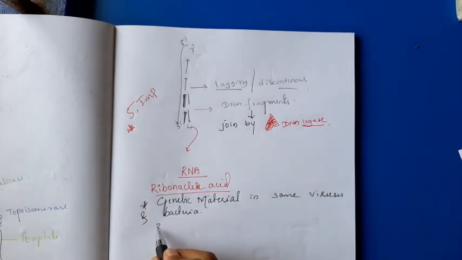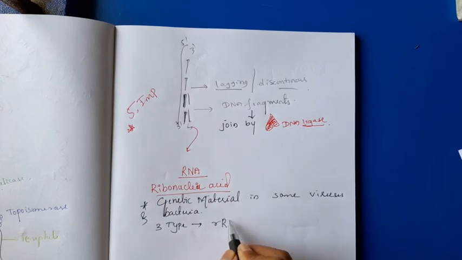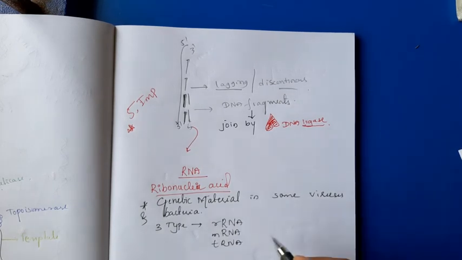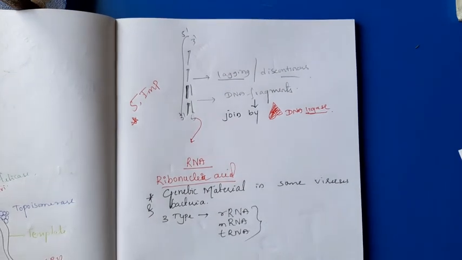There are 3 types: rRNA, mRNA and tRNA. There are so many other types of RNA, siRNA, miRNA. But for protein synthesis, these are the 3 main RNAs which are very necessary, which are present in every cell in the organism.